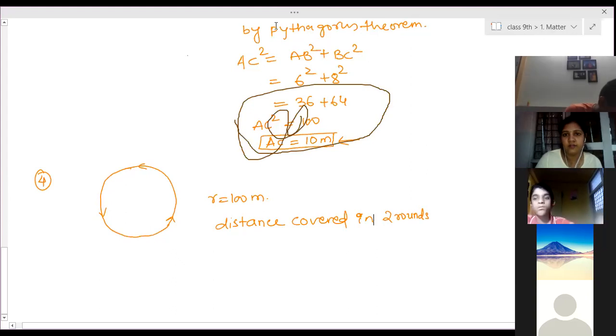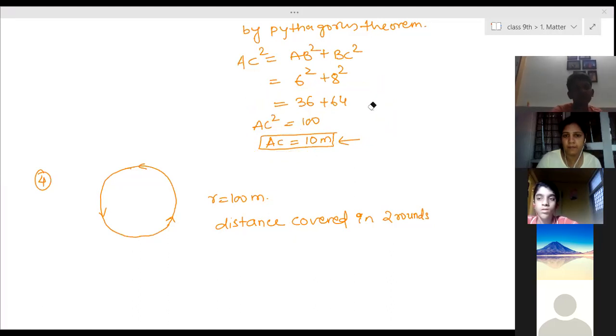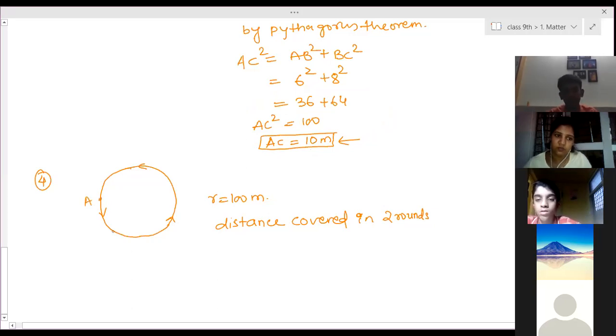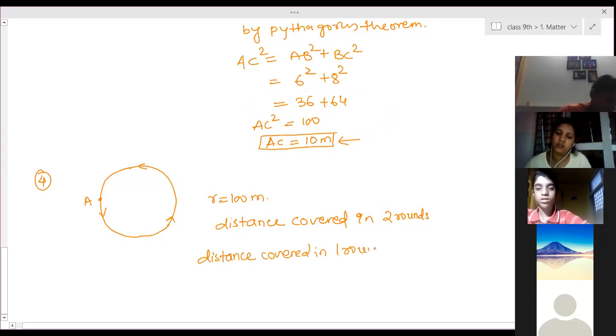How much is the distance covered? How to find out? Circumference. In 2 rounds, suppose the person is moving from position A. Moving from A, he will come back to A in 1 round, and again move on this same outer boundary and reach the A position again. So for the distance covered in 2 rounds, the distance covered in 1 round is equal to the circumference of that circle.